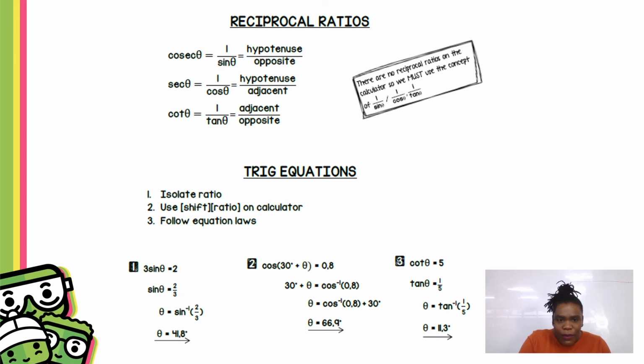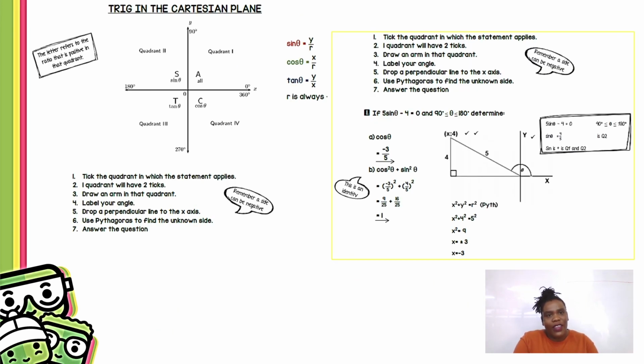And then your trig ratios. Isolate the ratios. You treat it exactly as you would treat an equation. Isolate your ratios. Use shift on your calculator if you're solving for a specific value of theta. And these are the examples that you can go through, which go through different types of equations. Isolate your trig ratio and then use your calculator to solve the angle.